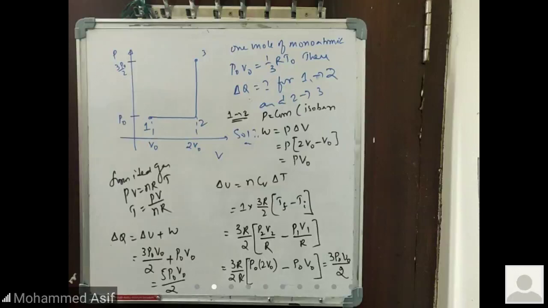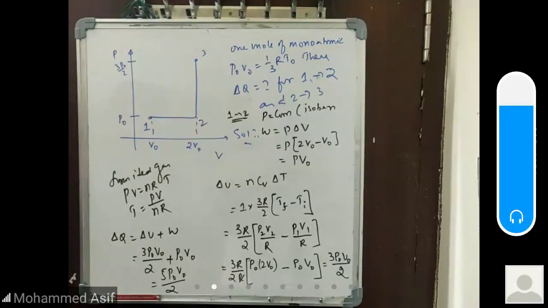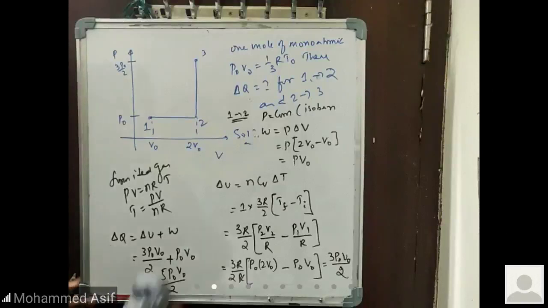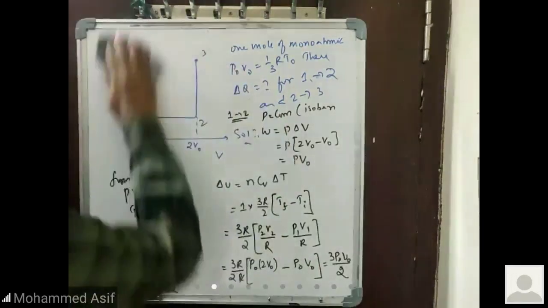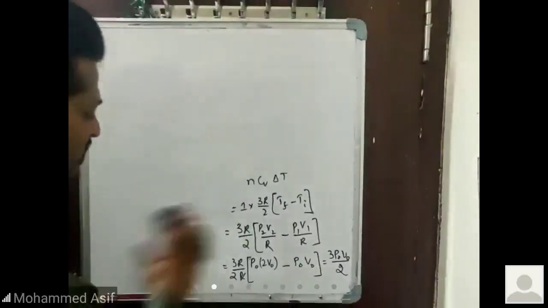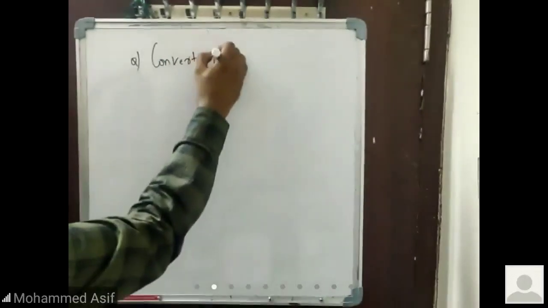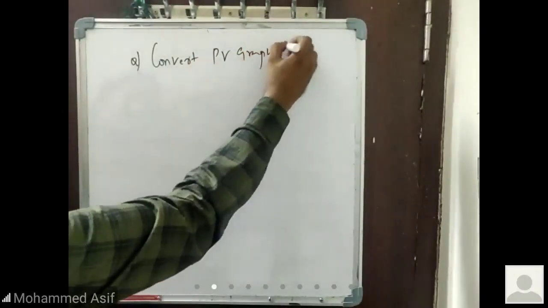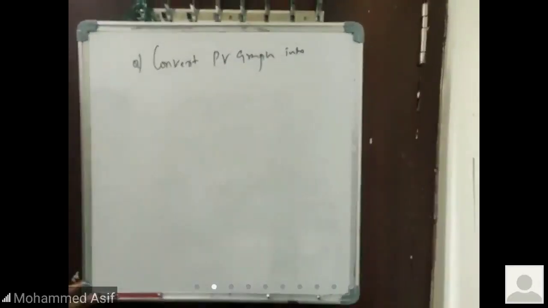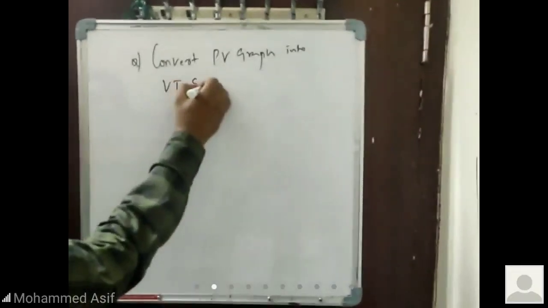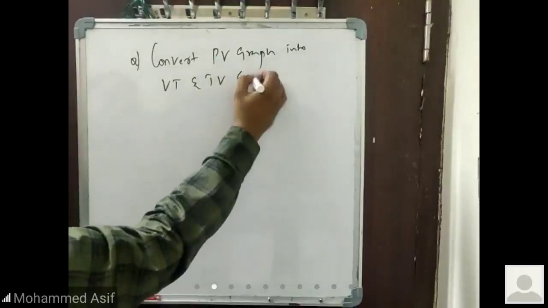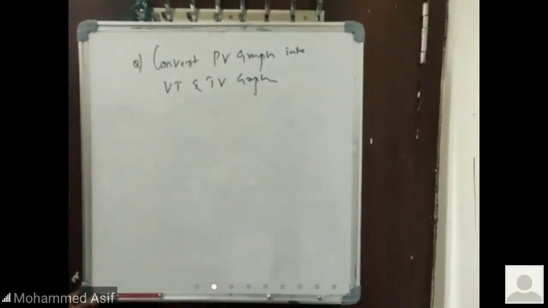I am giving you a question now, send me the answer on the WhatsApp group. Just try to take the question right now. With detailed explanation, I need to know how far you are in the position to convert the graph into an equation. The question is something like that. Convert the PV graph into VT and TV. Convert the PV graph into your VT and TV.